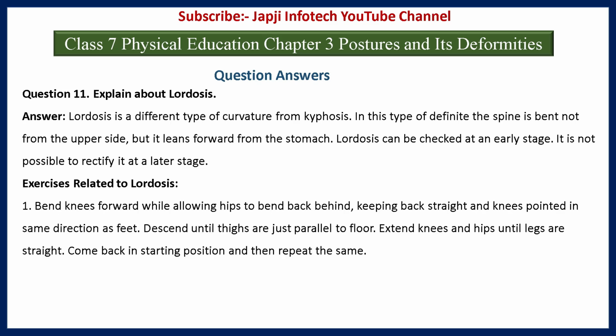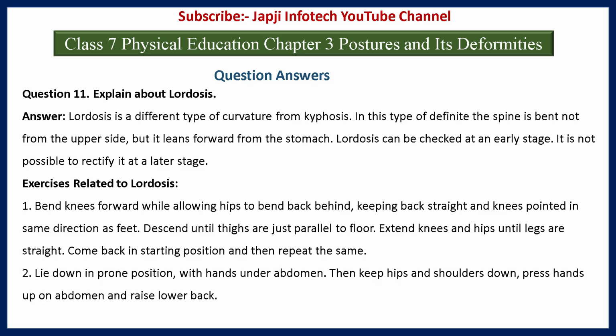Exercises related to lordosis are, the first one is bend knees forward while allowing the hip to bend back behind, keeping the back straight and knees pointed in the same direction as the feet. Descend until thighs are just parallel to the floor. Extend knees and hip until legs are straight. Come back to straight position and then repeat the same.